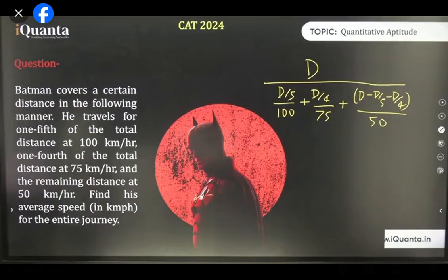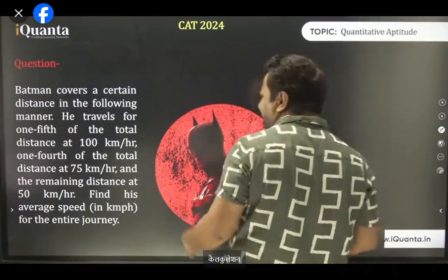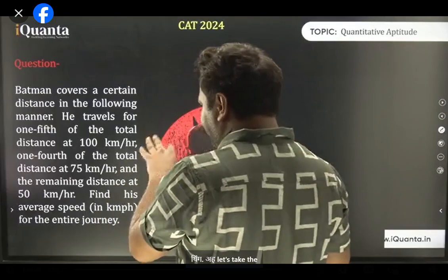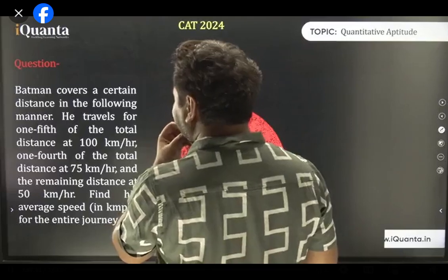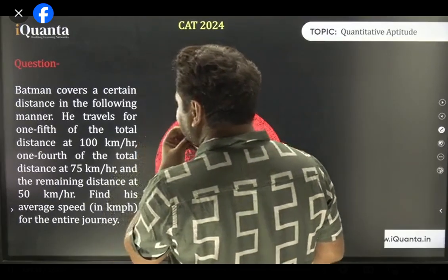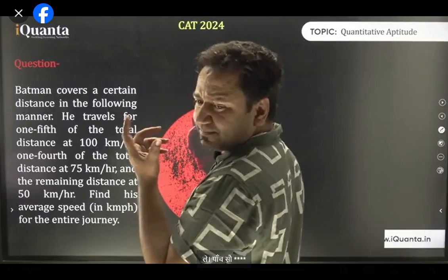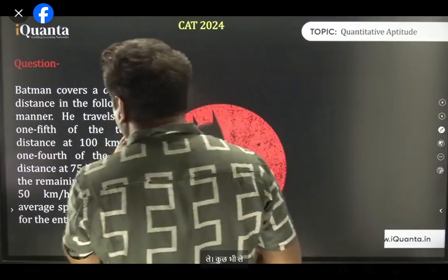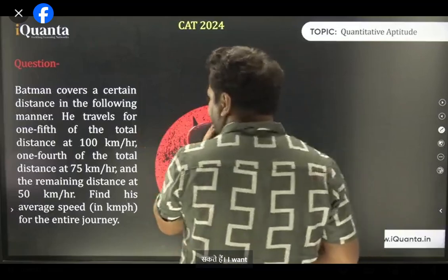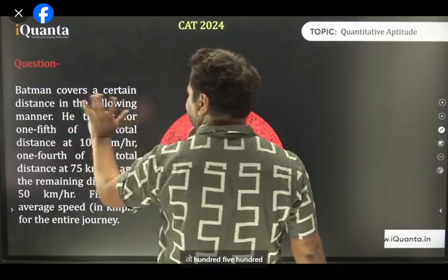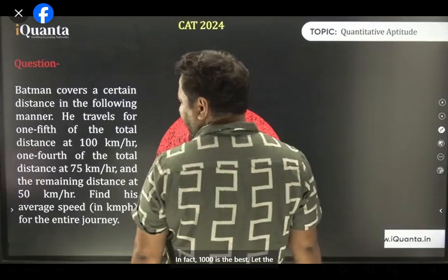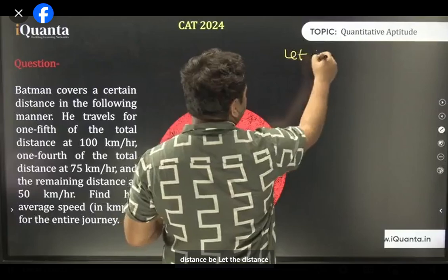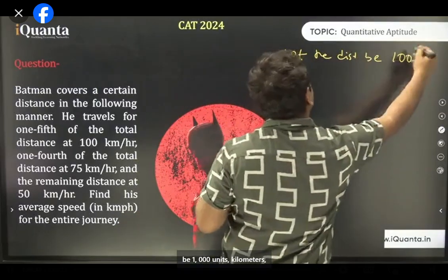Ashar, we can do that. चलो ठीक है. ये तो है नॉर्मल तरीका, एक और काम कर लेते हैं, थोड़ा और आसान करते हैं, कैलकुलेशन करने मन नहीं कर रहा. Okay, let us do one thing. Let's take the distance to be how much? कितना ले लें? 500 ले लें, 20 ले लें, कुछ भी ले सकते हैं. I want to divide by 100, 1/5, so 500 would be better. In fact, 1000 is the best. Let the distance be 1000 units, kilometers, whatever. ठीक है?